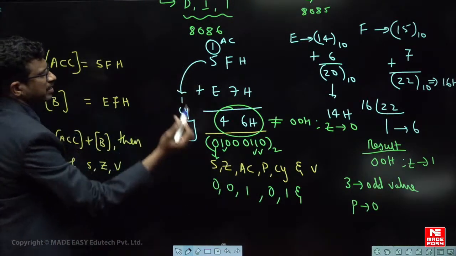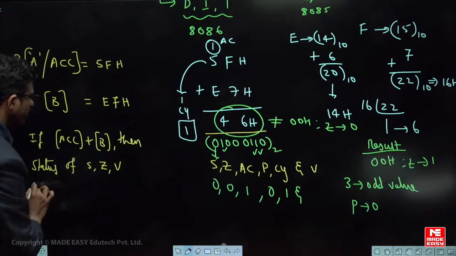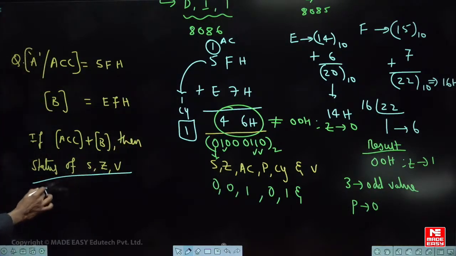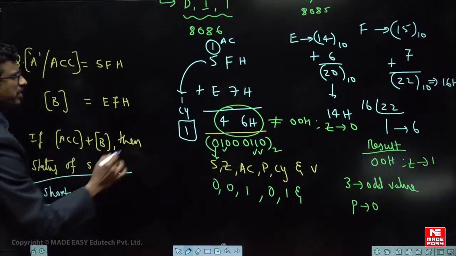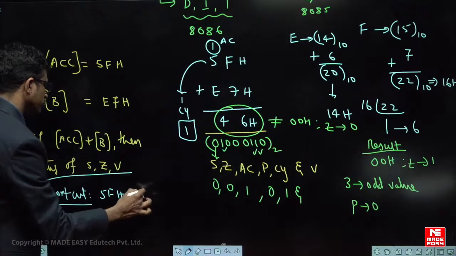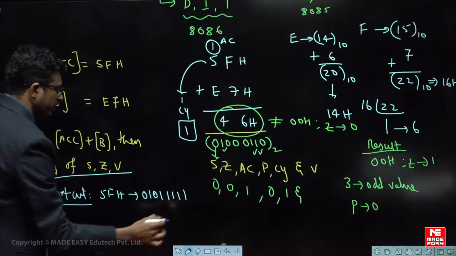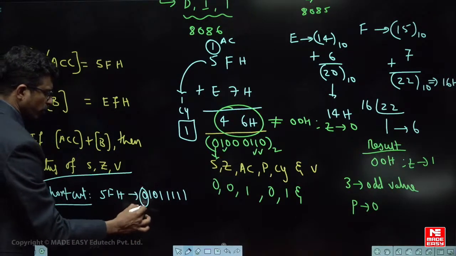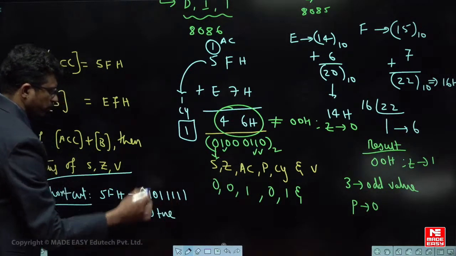So here overflow कैसे देखते हैं? I am solving in other way also. Simple shortcut. Shortcut कैसे करते हैं? So shortcut means, see, look at 5F. 5F का binary pattern देखो. What is 5F binary pattern? 0 1 0 1 1 1 1 1. Now tell me MSB कितना है? 0. 0 means is it positive or negative? Positive value.